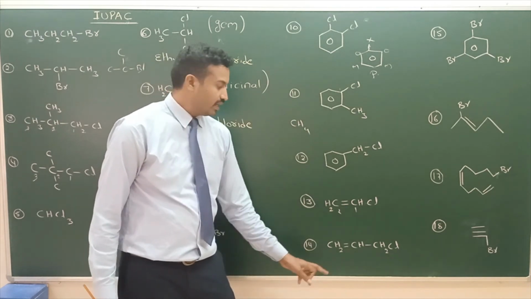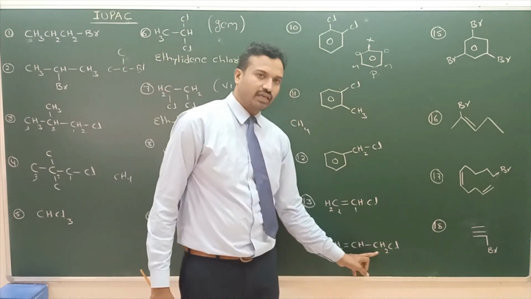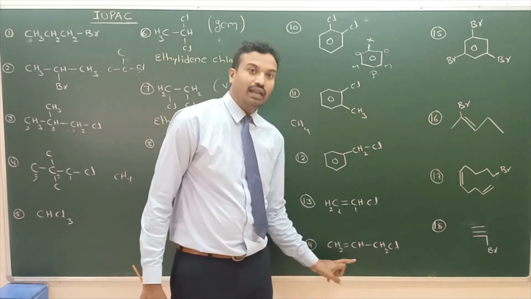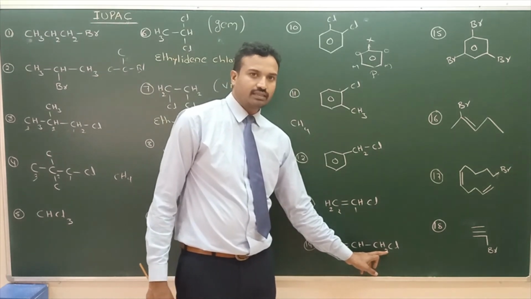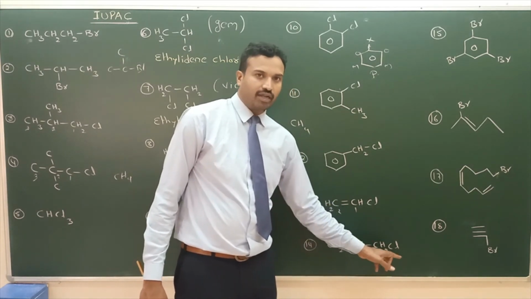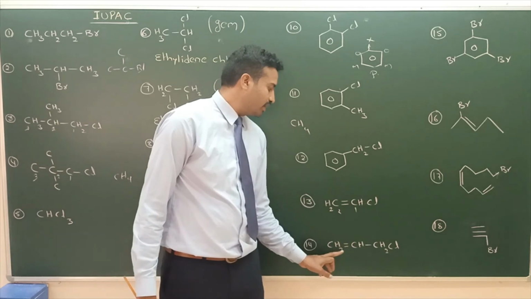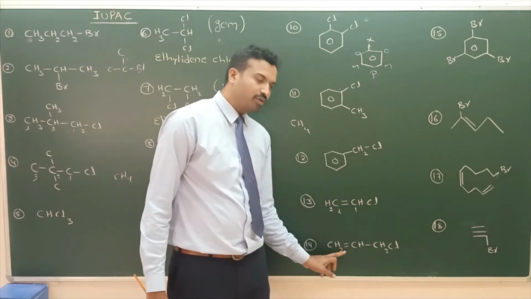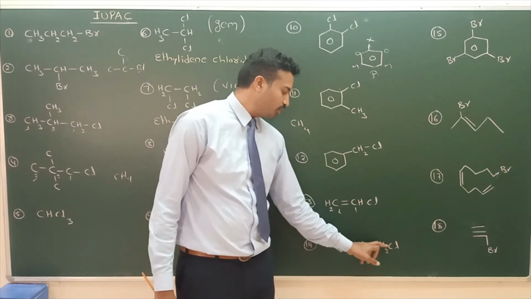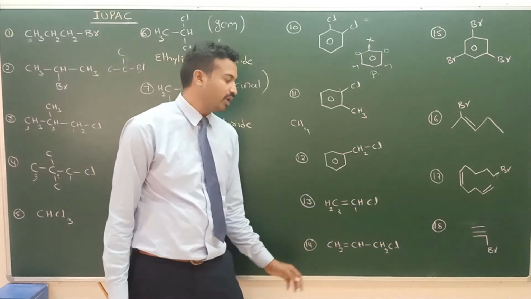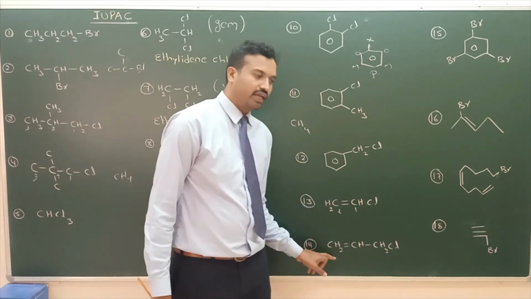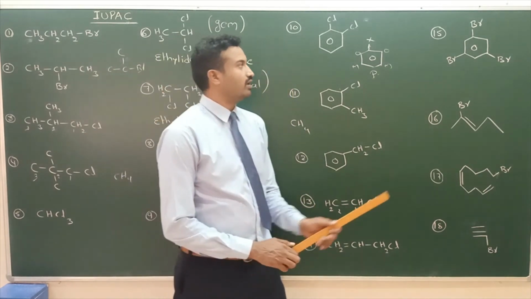Next one. This chlorine is attached to sp3 carbon. This carbon is attached to sp2. This group is called allyl group, already discussed in classification. Allyl chloride, common name. IUPAC name: numbering 1, 2, 3, with double bond priority. 3-chloropropene, or 3-chloroprop-1-ene. This is about the 14th example.